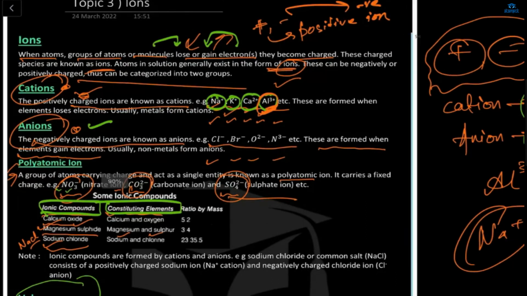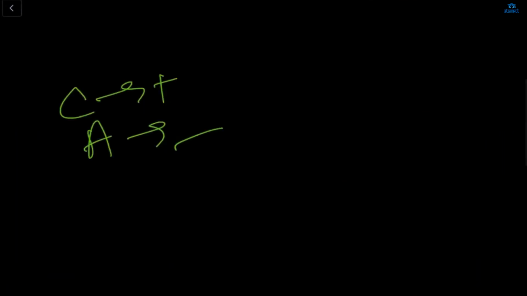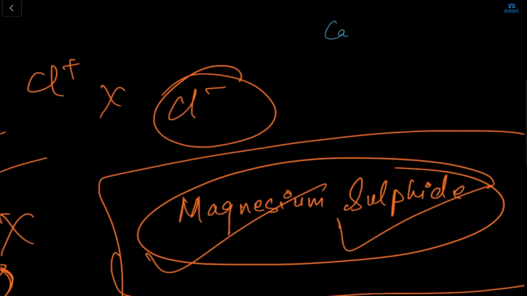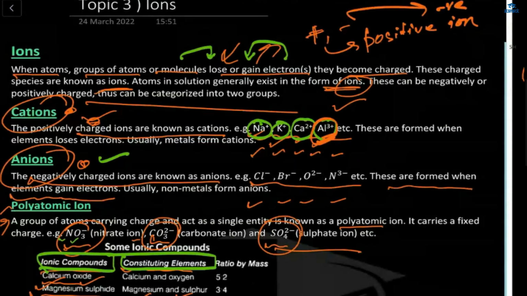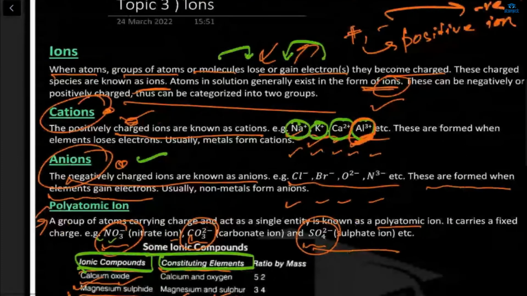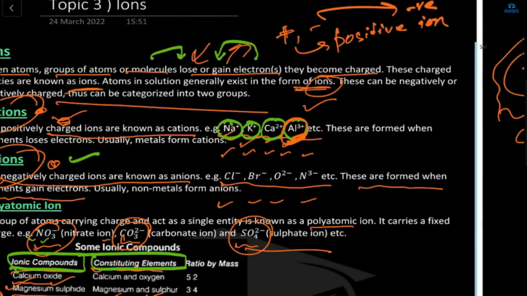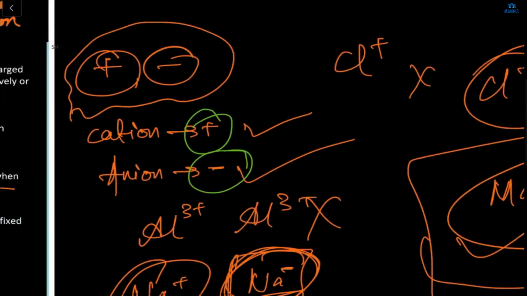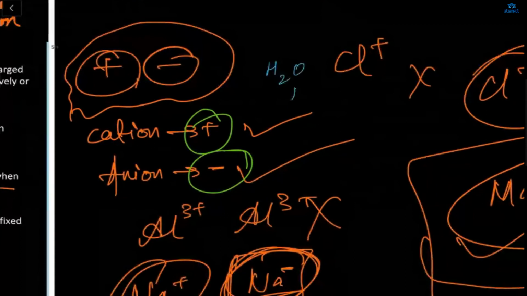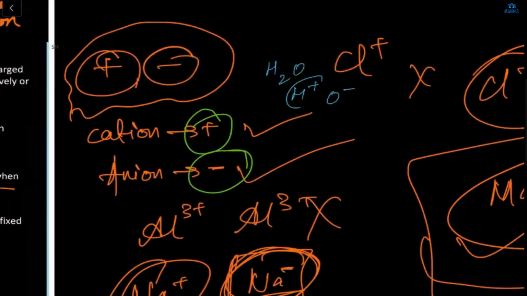What about ions? What is a cation? Is cation plus or minus? Cation is positive, anion is negative. So cation is the positively charged ion. For example, if I'm writing H2O, it will be H plus and O minus. So this is your cation and this is your anion.